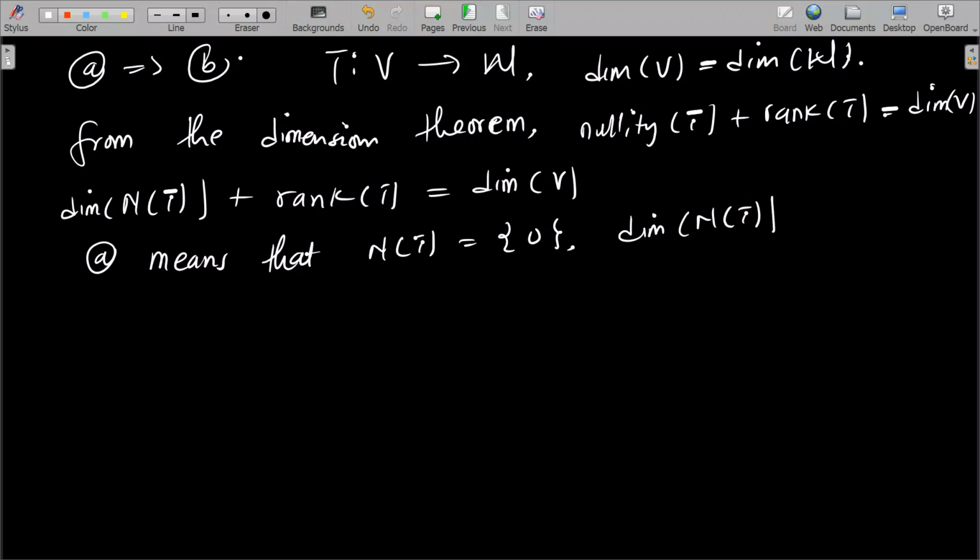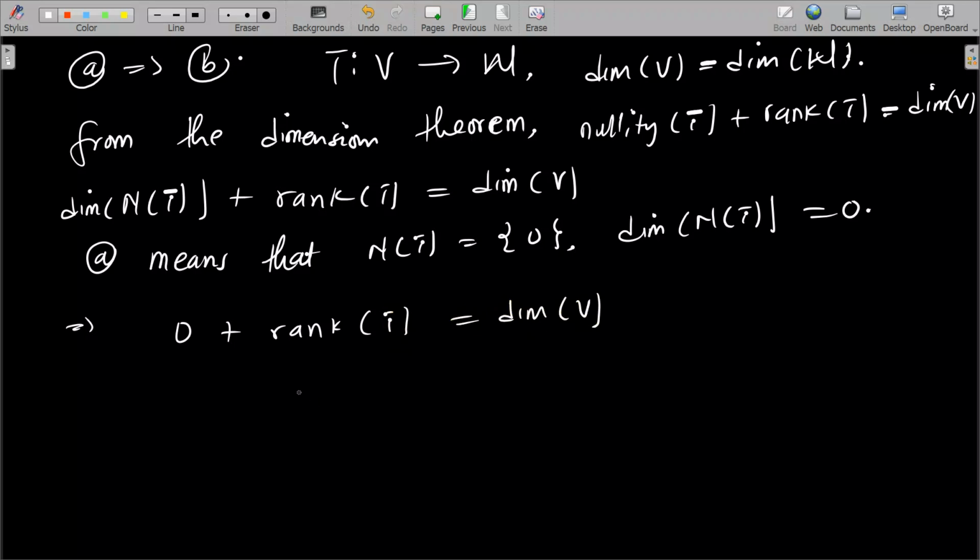That's one thing you should also know. The dimension of a vector space that consists of only the zero vector is 0, right? And so it means that from our rank-nullity theorem, we're going to have 0 plus the rank of T is equal to the dimension of V, right?